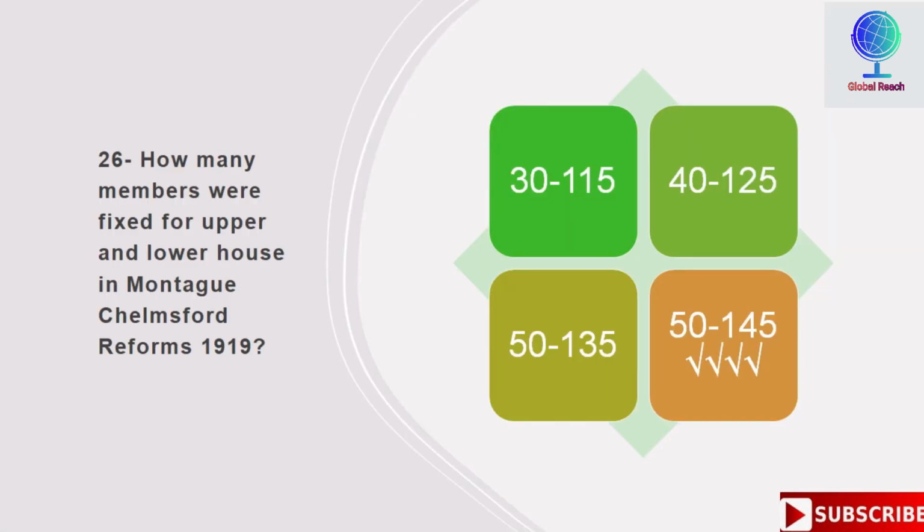How many members were fixed for upper and lower house in Montague-Chelmsford Reform 1919? Options are 30 and 115, 40 and 125, 50 and 135, 50 and 145. So fourth is the right option here, which is 50 and 145. So the members who were fixed for the upper and the lower house in Montague-Chelmsford Reform 1919 are 50 and 145.